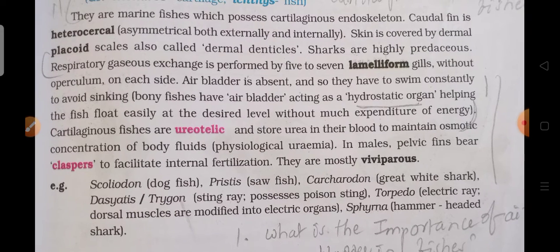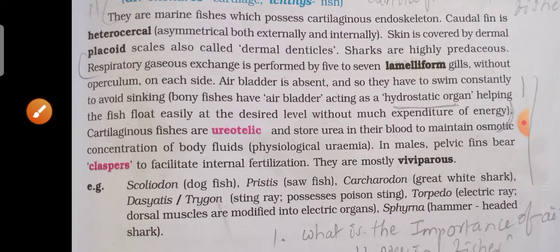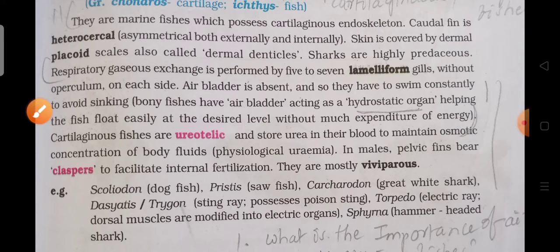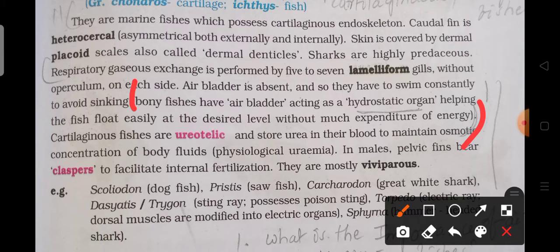It acts as a hydrostatic organ. This is the main answer: bony fishes have an air bladder, helping the fish float easily at the desired level without much expenditure of energy. This is the answer for this one. From here to here we can write it.